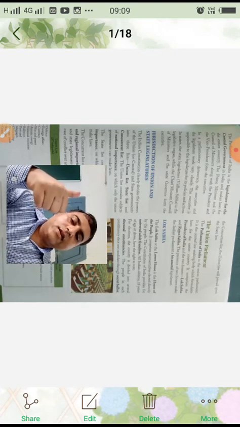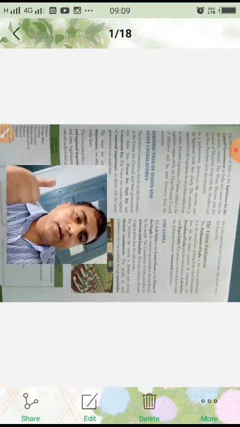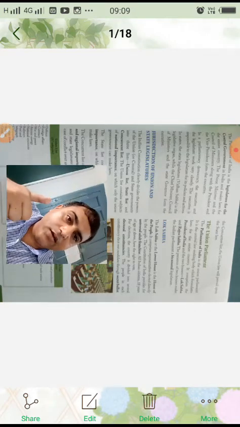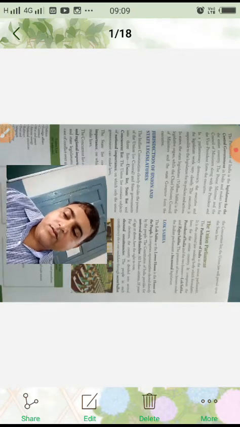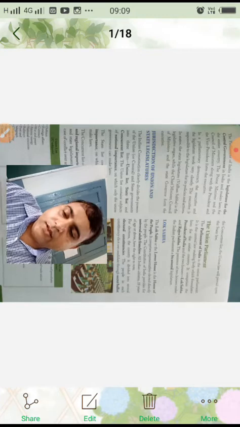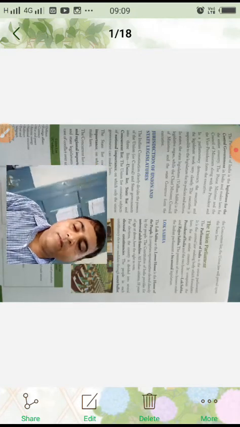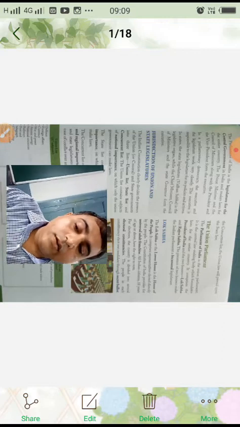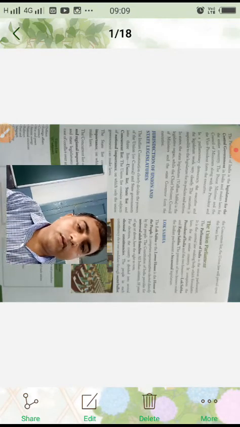The union list contains subjects of national importance, all the important subjects which are beneficial for our country, so that comes under the union list, on which only the union government can make law. That is, for all the national importance subjects, laws are made by the union government.